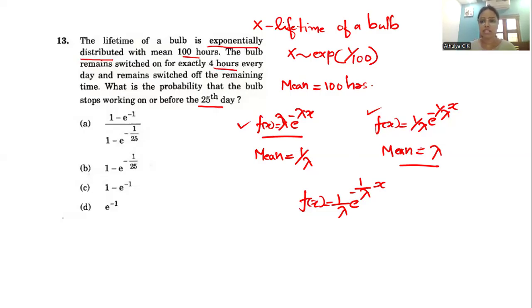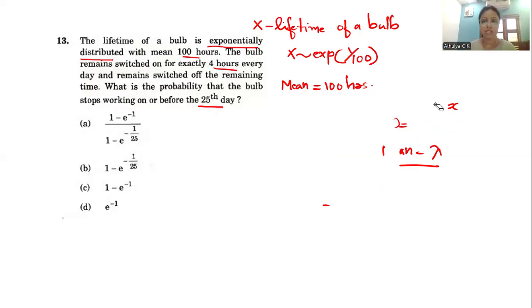In this question the mean is equal to lambda, so the corresponding density is f of x equal to 1 by lambda into e raised to minus 1 by lambda x. This is the first step.